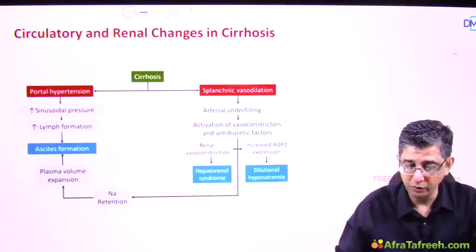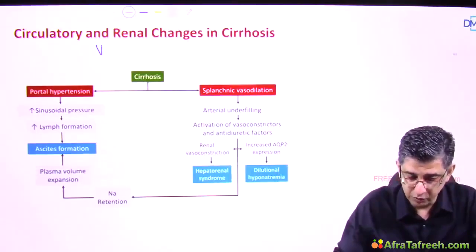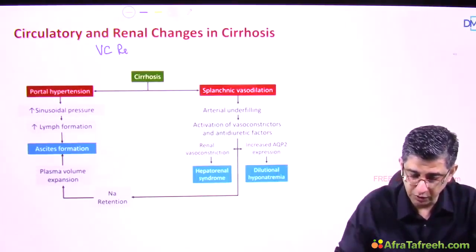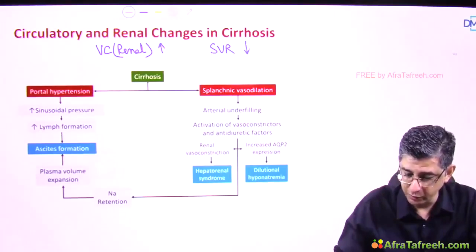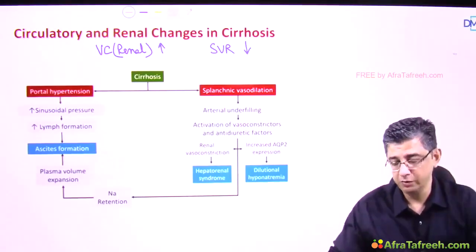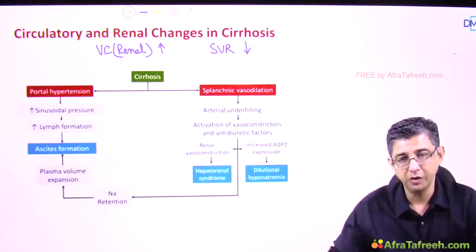The two problems that will always occur in this patient would be, one, that the vasoconstriction in the renal circulation, renal vasoconstriction per se, is increased and the systemic vascular resistance is reduced. What I mean by decrease of systemic vascular resistance is that the blood is diverted towards the splanchnic circulation.